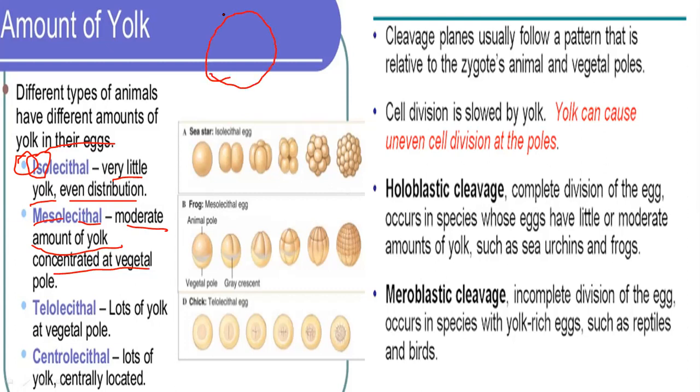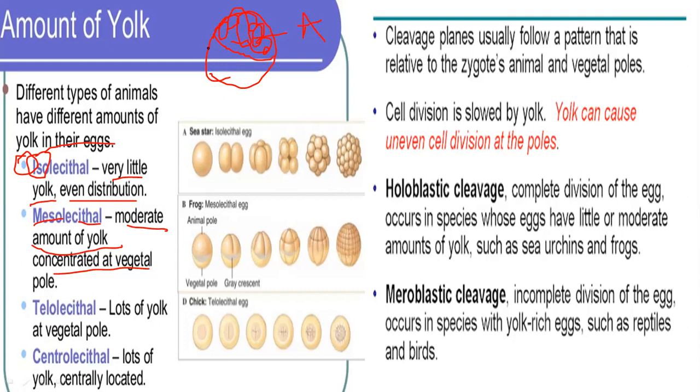There are two types of pole. When the horizontal division is done, the cell is divided into two regions. In one portion, the cell divides very rapidly and there is less yolk. That is called the animal pole.